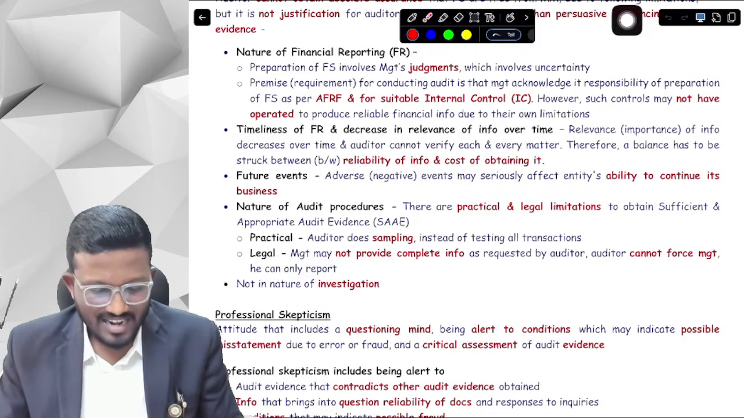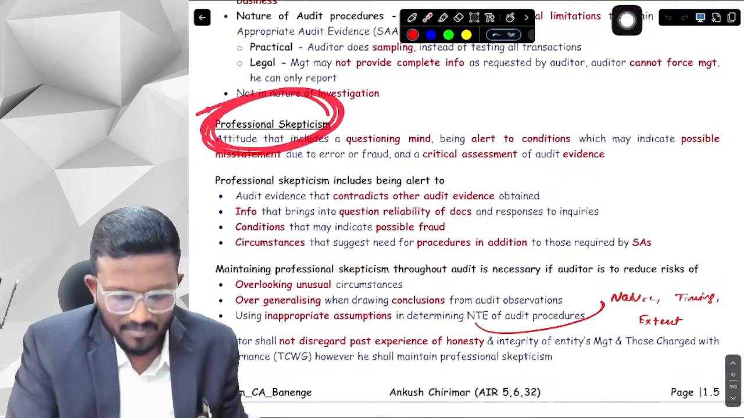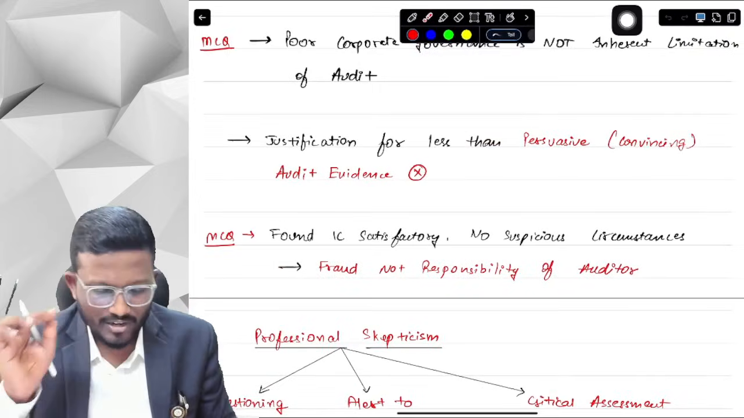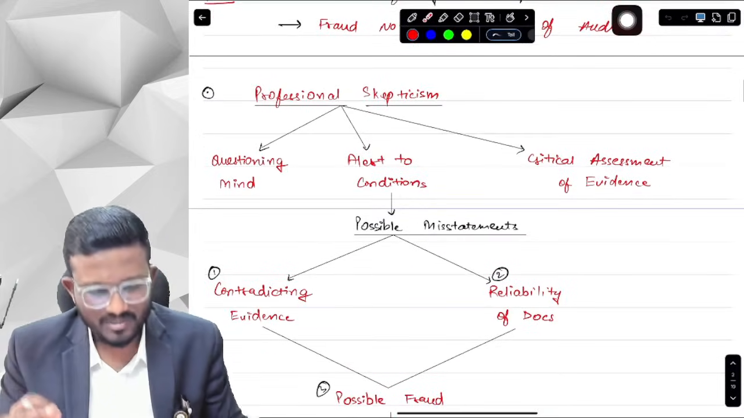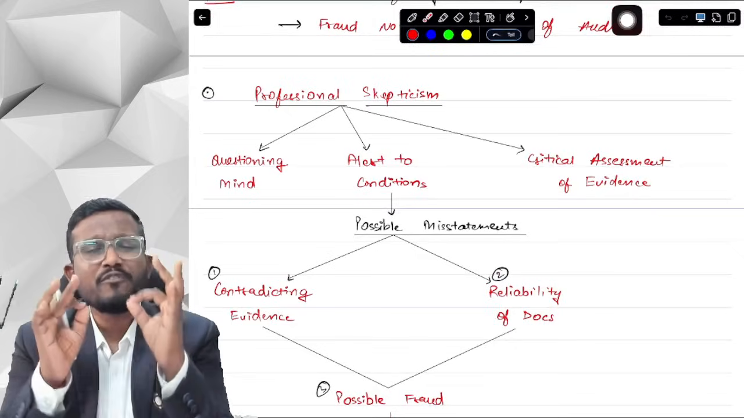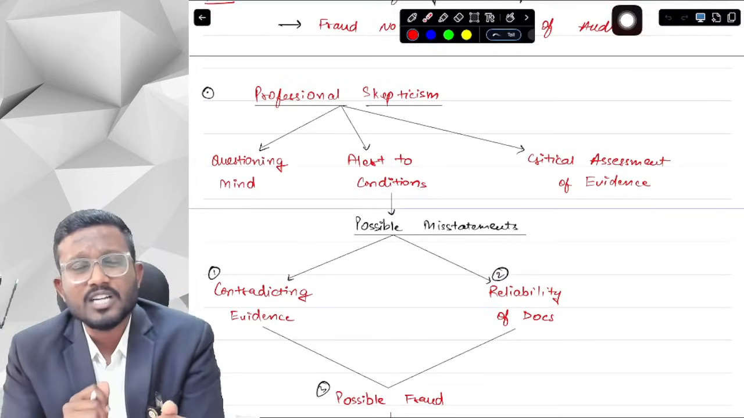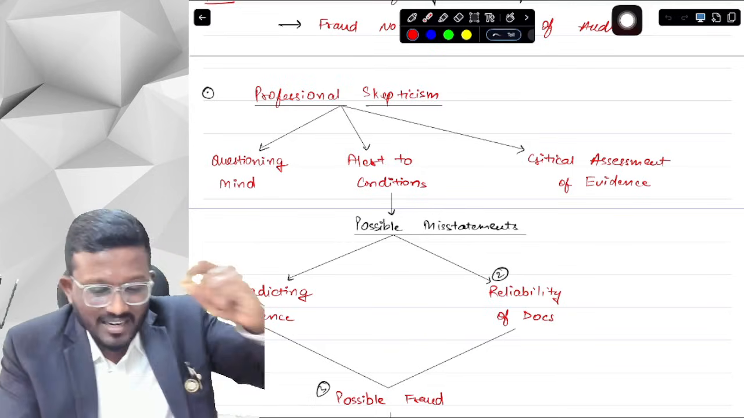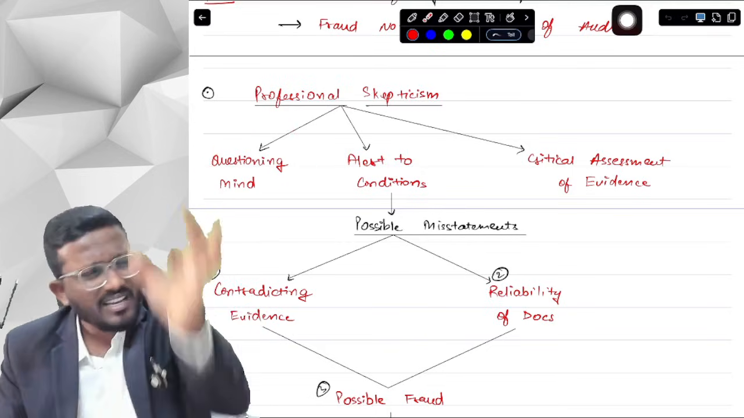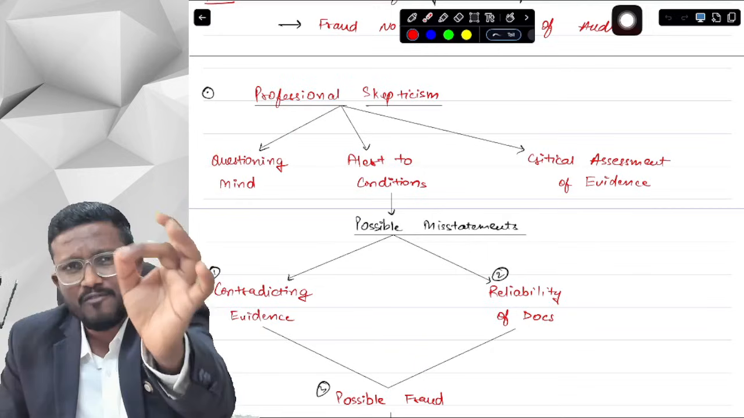Okay, yes sir. Next topic, an important topic, is professional skepticism, that we need to maintain professional skepticism. What is professional skepticism, sir? It is your attitude. You have to maintain an attitude. What kind of attitude, sir? You have to maintain a questioning mind. You should question everything and anything that you hear from the management, that you inquire from the management.